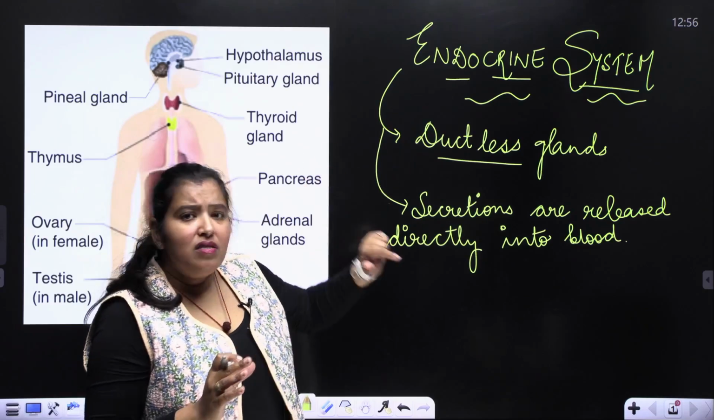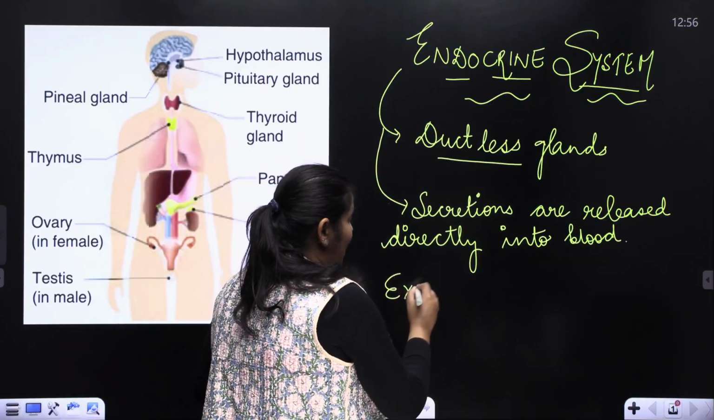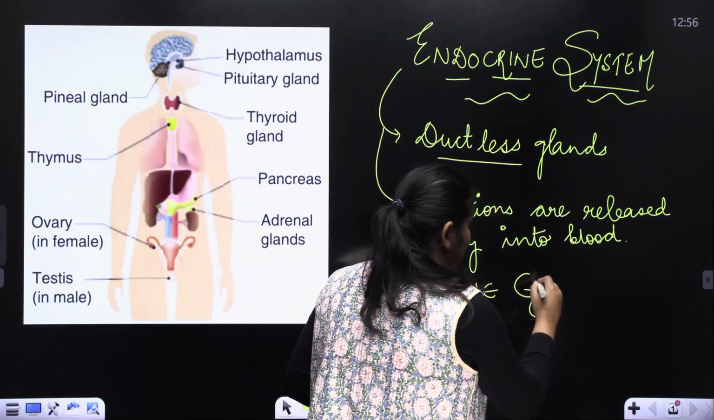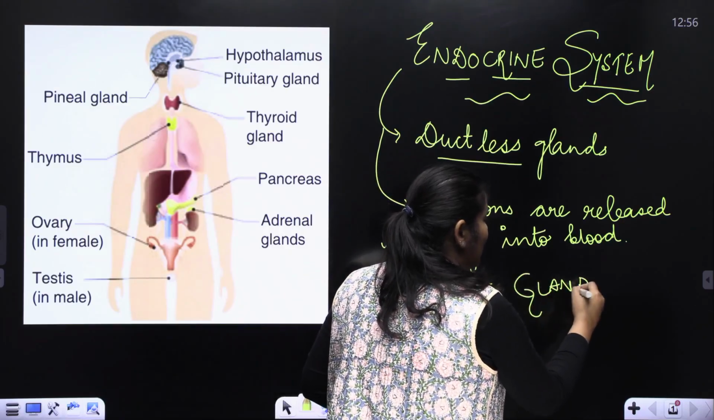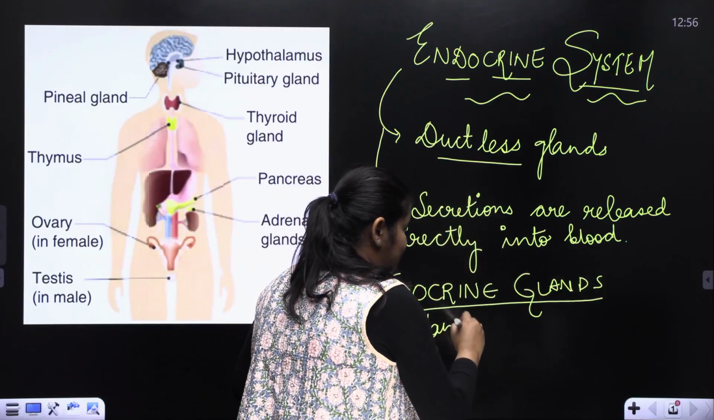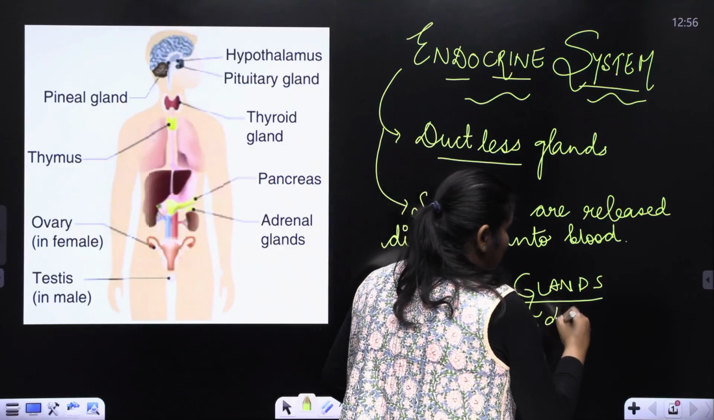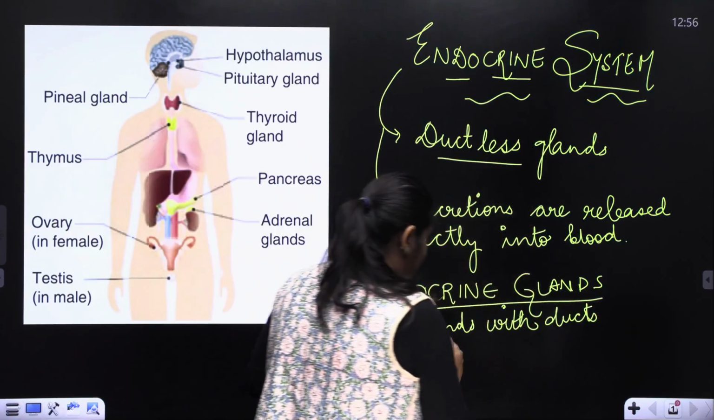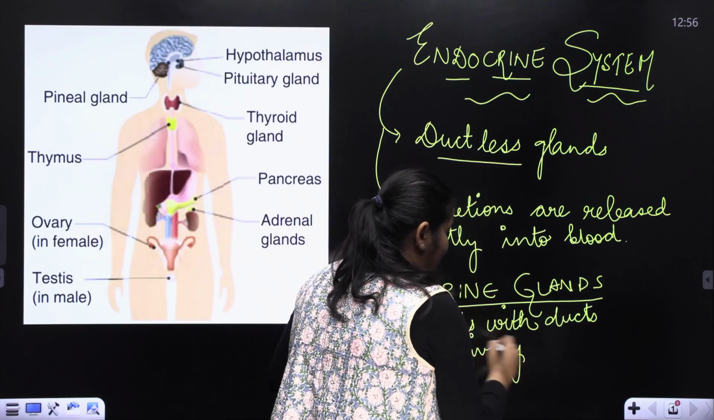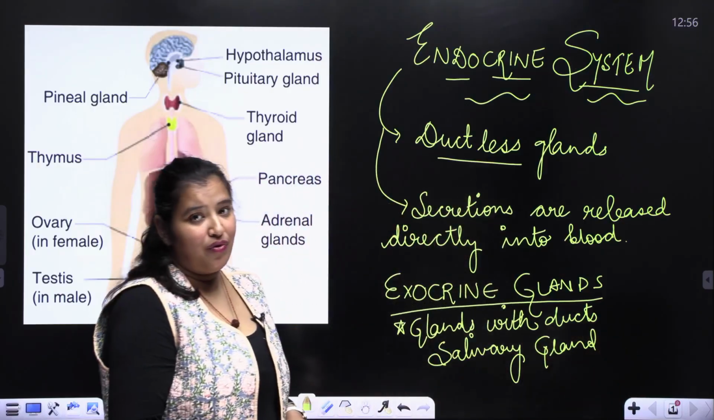That means there is another set of glands which have ducts. Yes. They are called exocrine glands. Exocrine glands are glands with ducts. Example, can you recall some examples which have ducts? The glands with ducts are the salivary glands. All right. The sweat glands, these are exocrine glands.